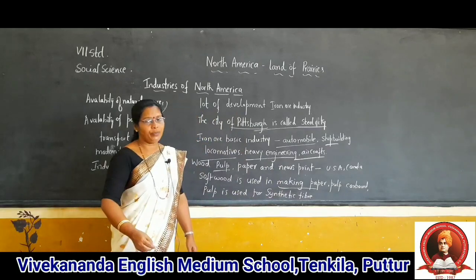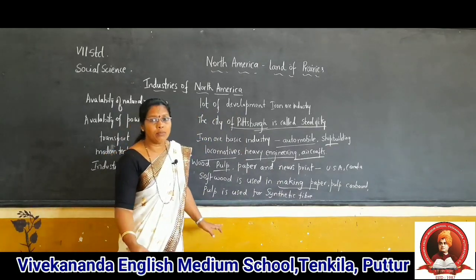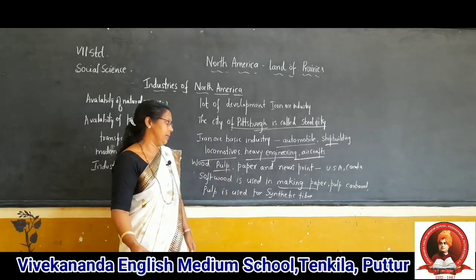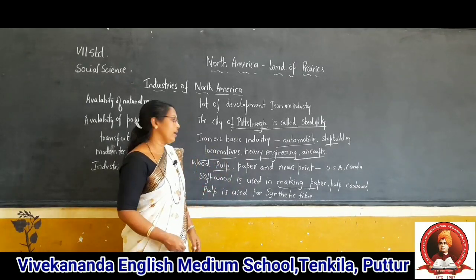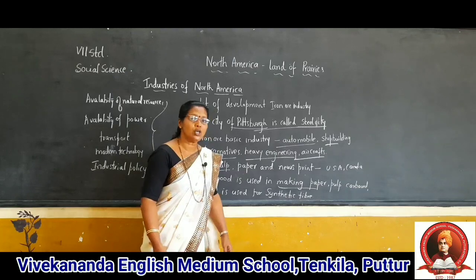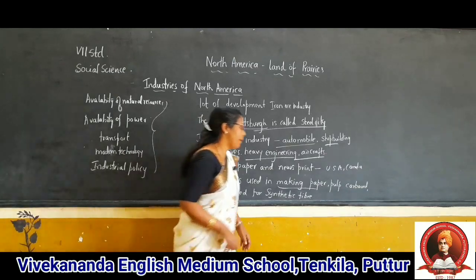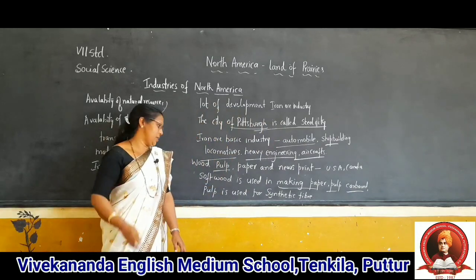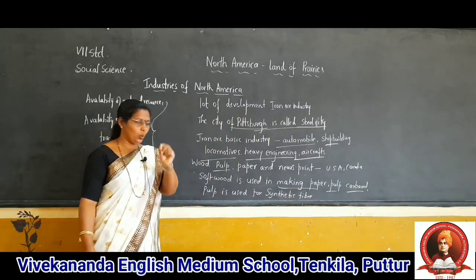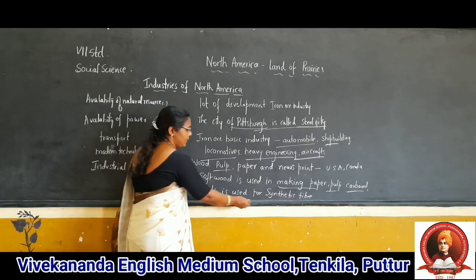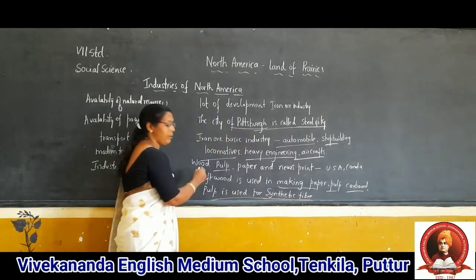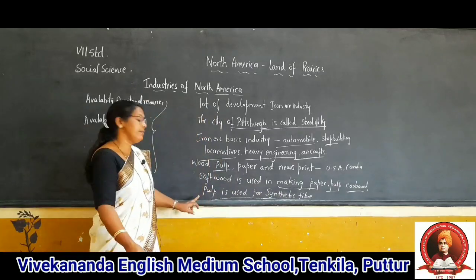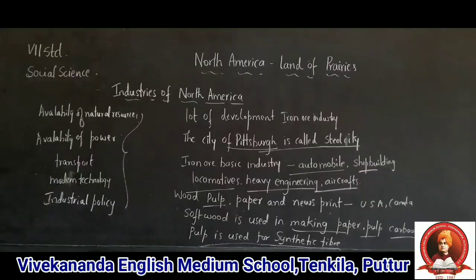Even in India we are using bamboo trees and sugarcane. From that we are making paper. So even in North America they are using softwood for making paper, pulp, cardboard, etc. and other purposes. Next, pulp is used for synthetic fiber. It is now famous. From where do we get it, do you know, children? In North America we get it from the pulp.